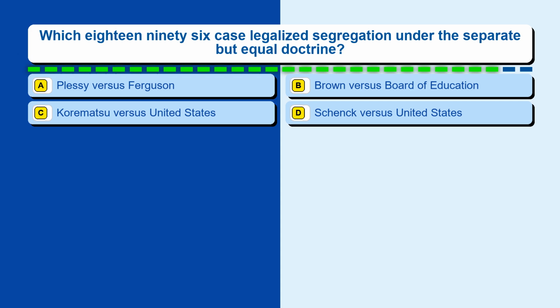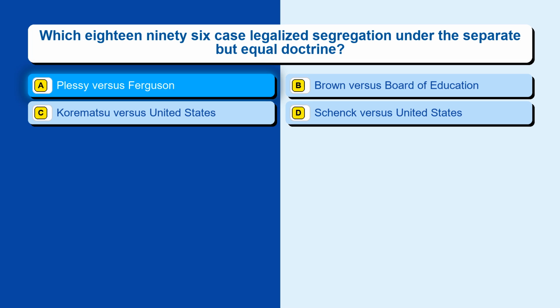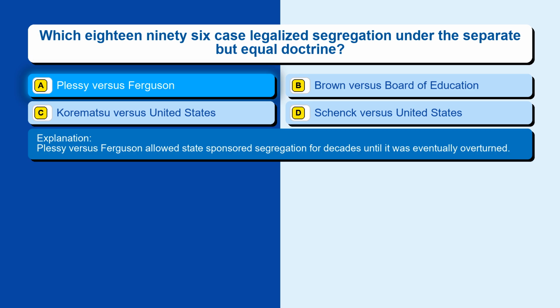Question 146. Which 1896 case legalized segregation under the separate but equal doctrine? Option A, Plessy vs. Ferguson. Option B, Brown vs. Board of Education. Option C, Korematsu vs. United States. Option D, Schenck vs. United States. The correct answer is option A, Plessy vs. Ferguson. Plessy vs. Ferguson allowed state-sponsored segregation for decades until it was eventually overturned.